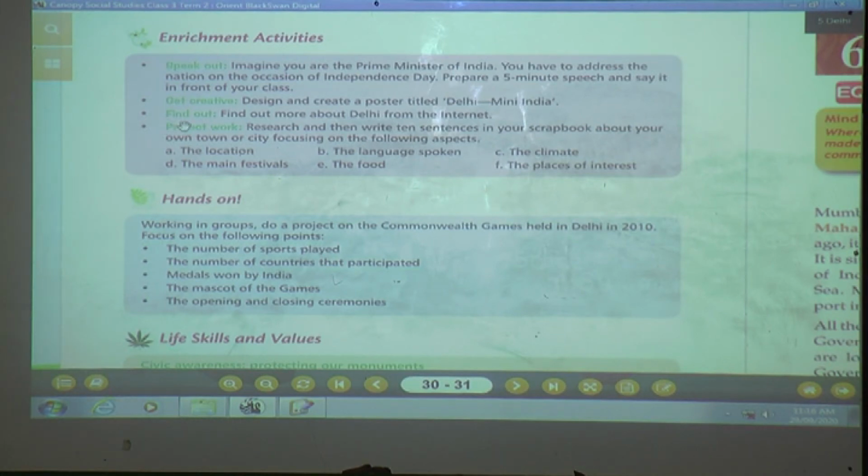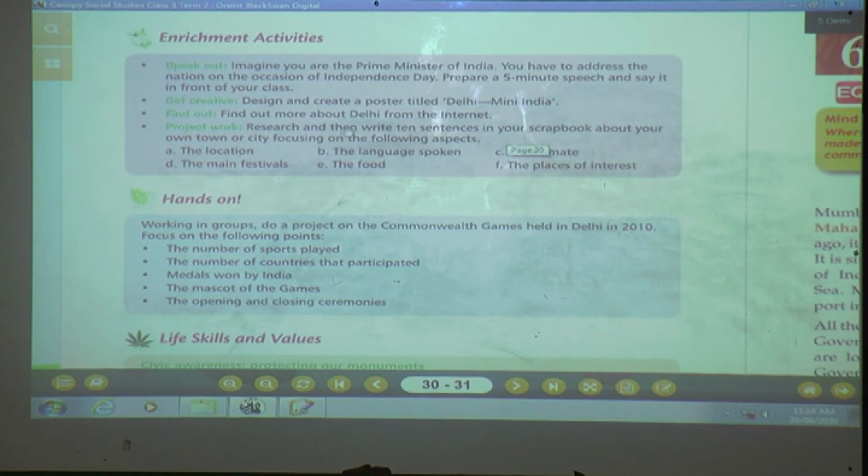Next, find out more about Delhi from the internet. As you have learned about Delhi, the ancient monuments, so many tourist places, who built Old Delhi and New Delhi, what the government offices are, we have already learned. If you want to find out more about Delhi, you can search on the internet. Okay. Now what are you going to do? You are going to do some project work.